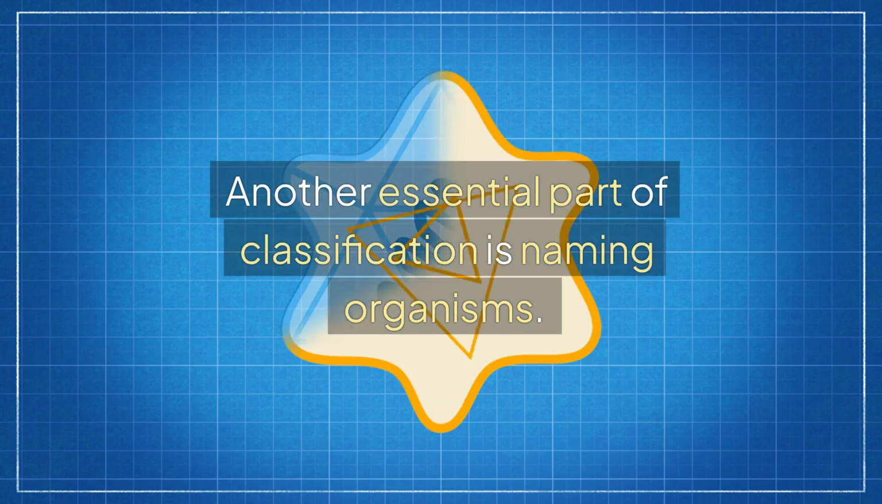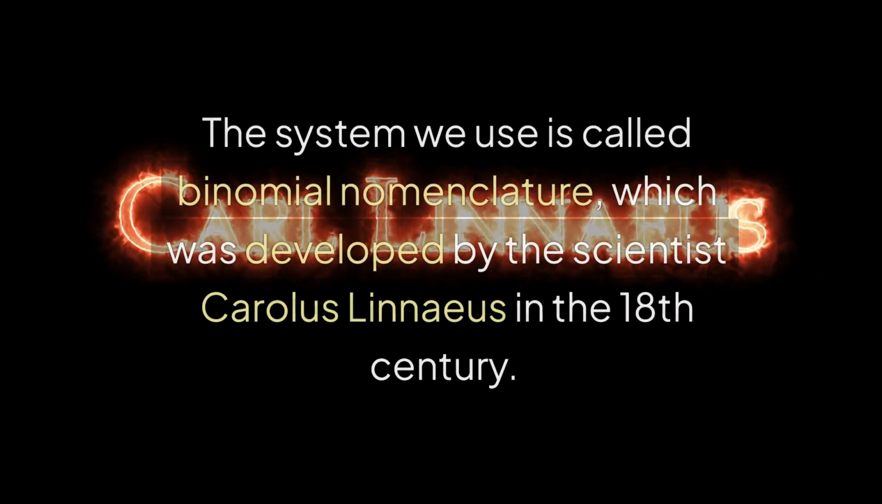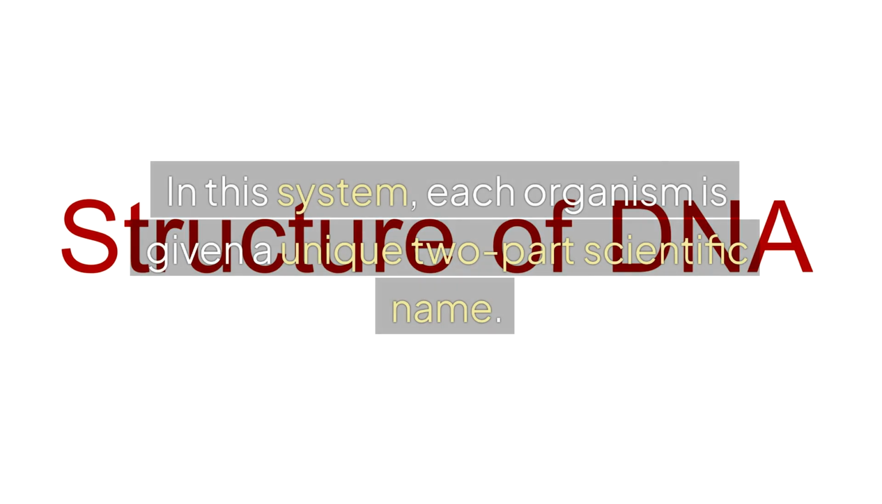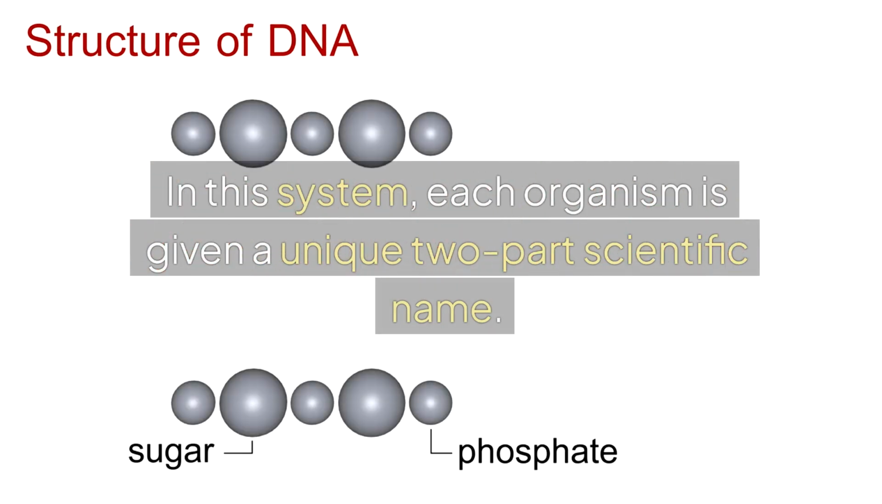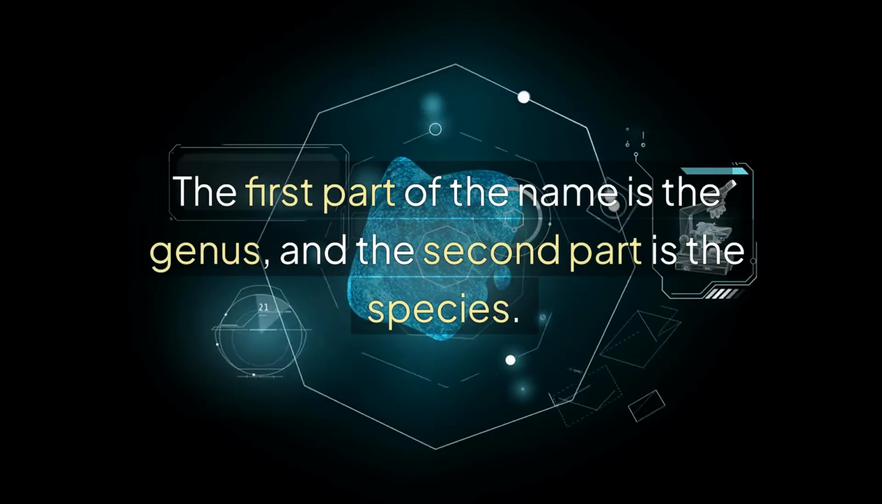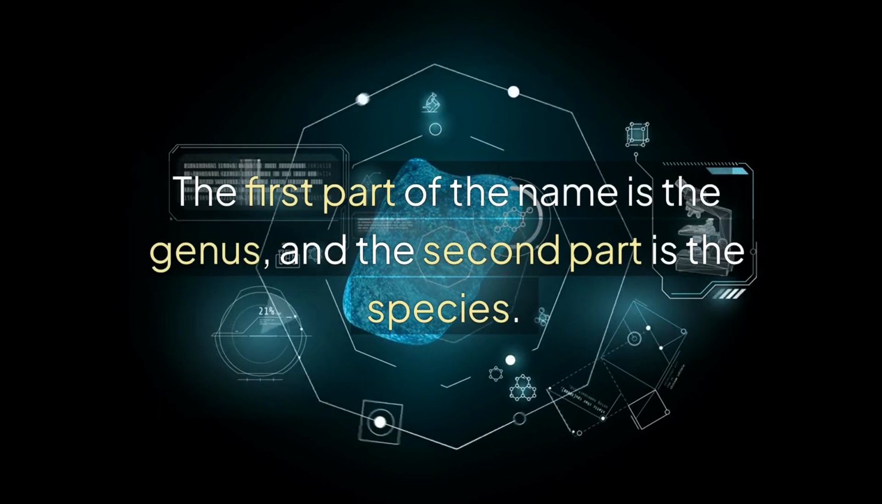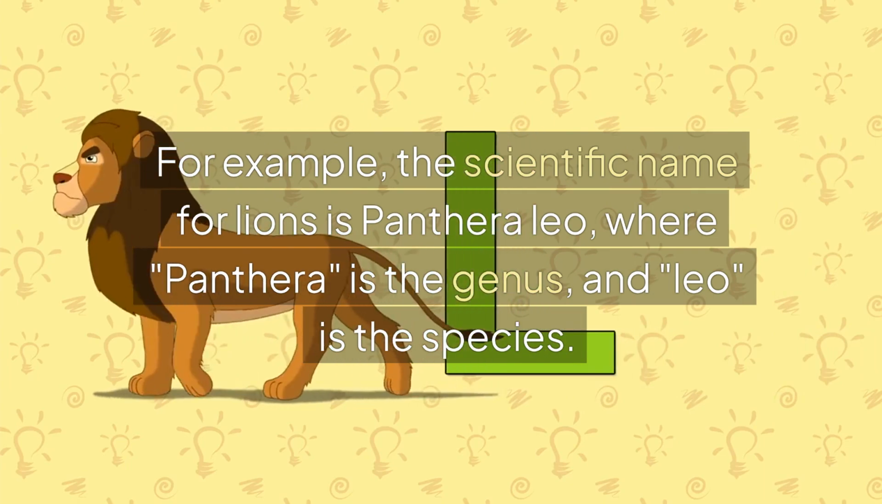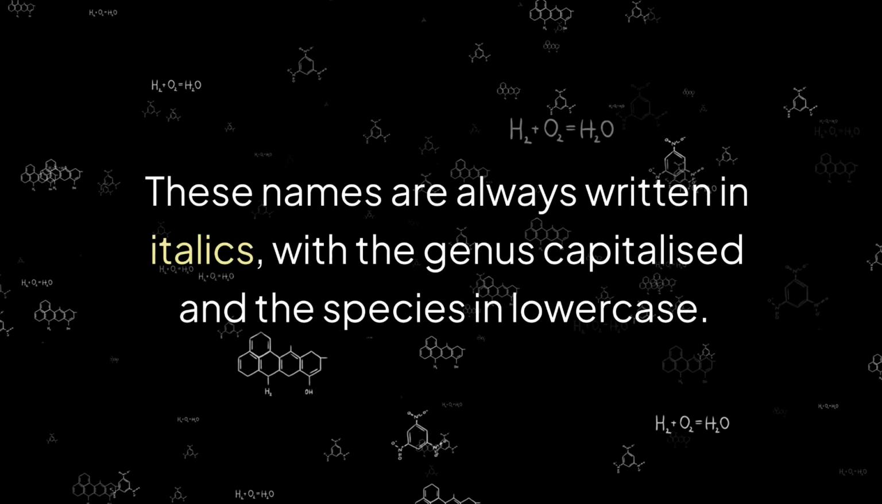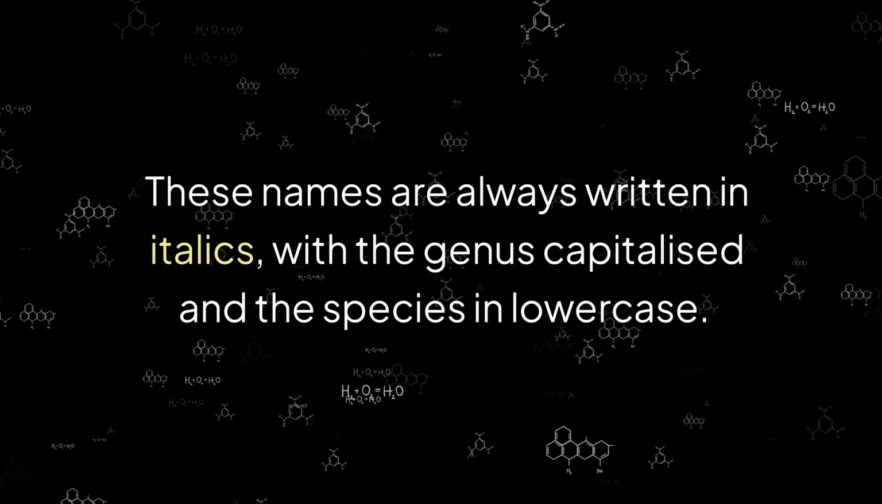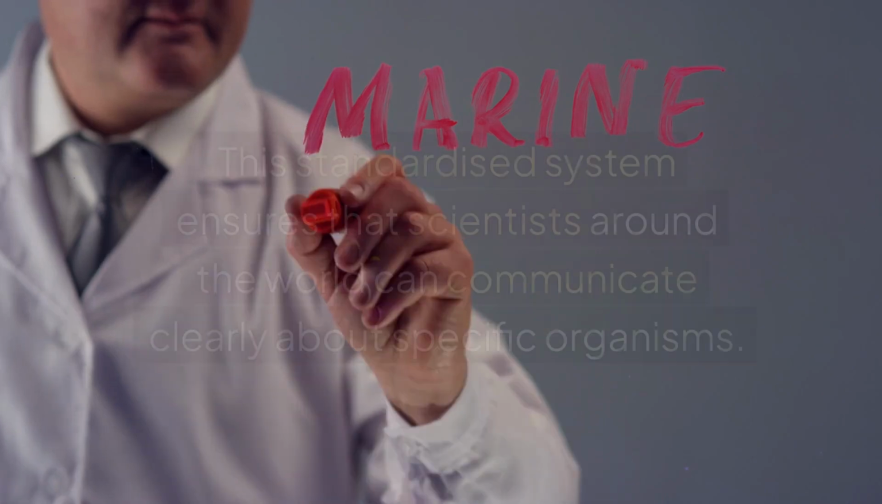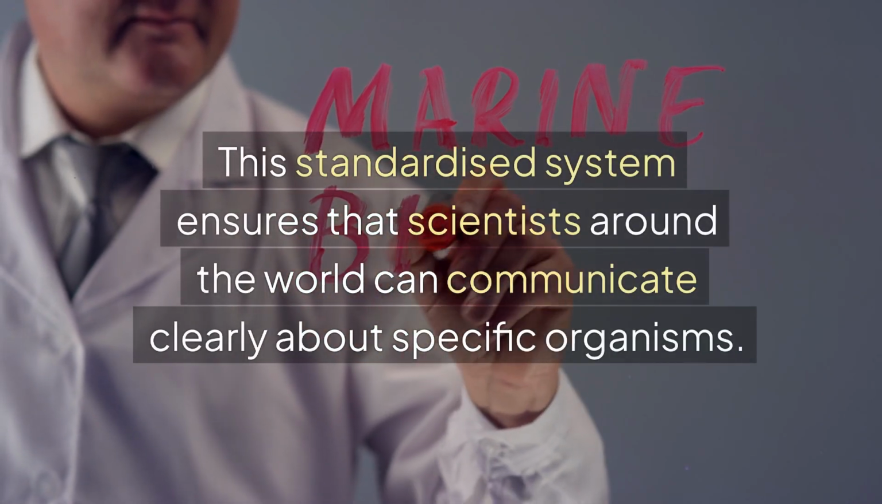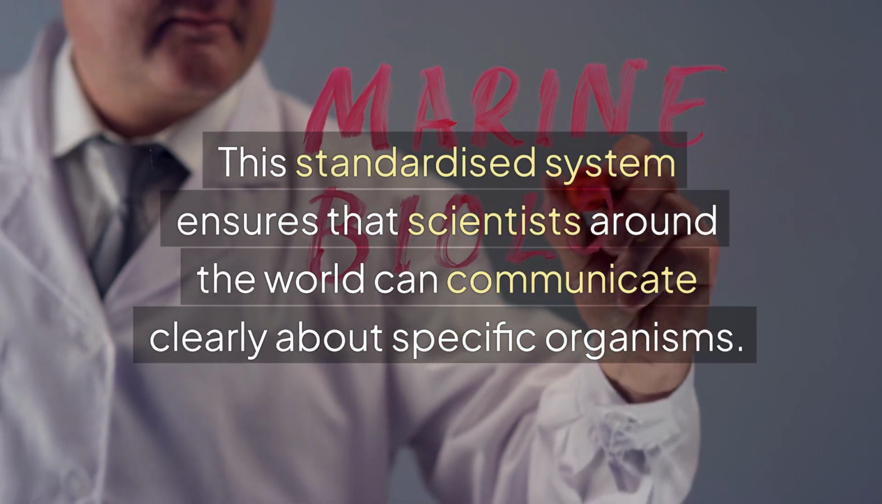Another essential part of classification is naming organisms. The system we use is called binomial nomenclature, which was developed by the scientist Carolus Linnaeus in the 18th century. In this system, each organism is given a unique 2-part scientific name. The first part of the name is the genus, and the second part is the species. For example, the scientific name for lions is Panthera leo, where Panthera is the genus and leo is the species. These names are always written in italics, with the genus capitalized and the species in lowercase. This standardized system ensures that scientists around the world can communicate clearly about specific organisms.